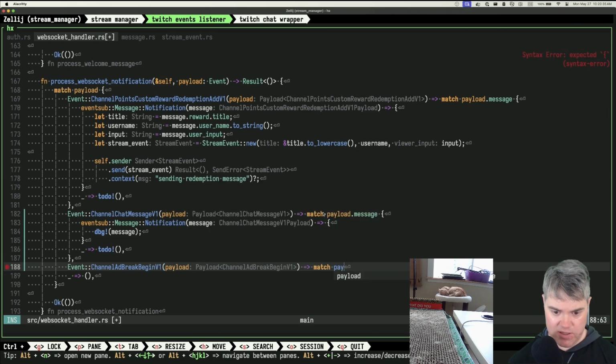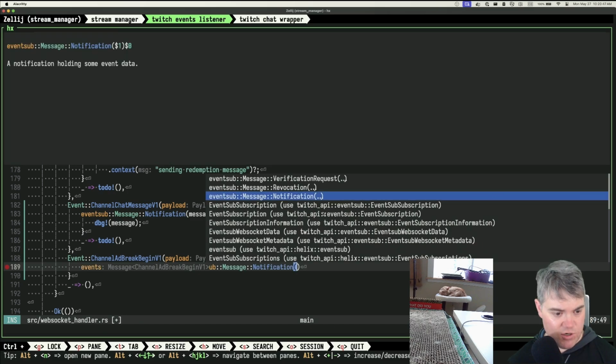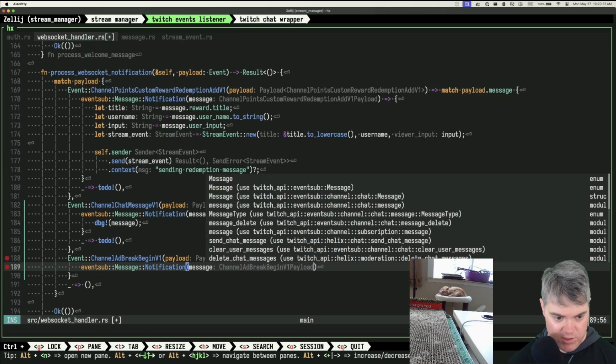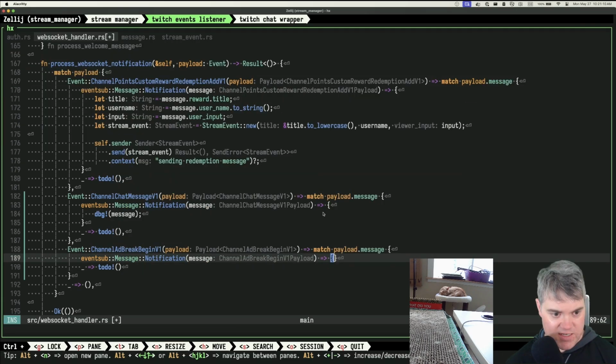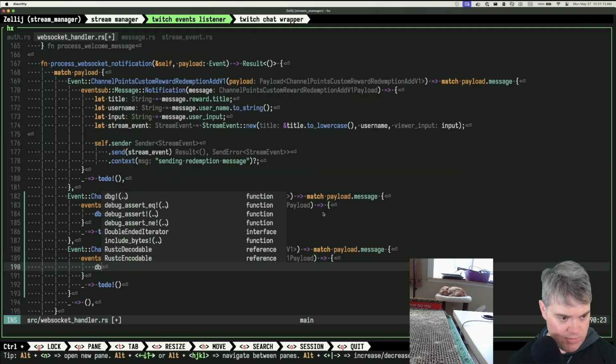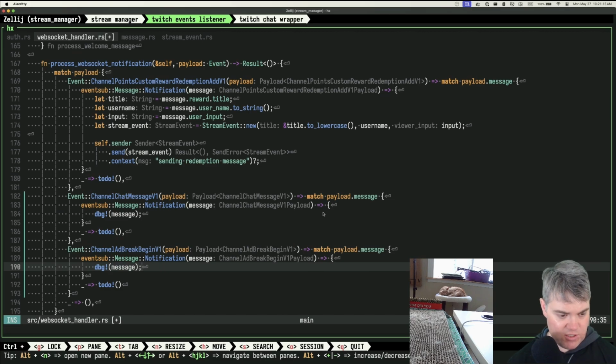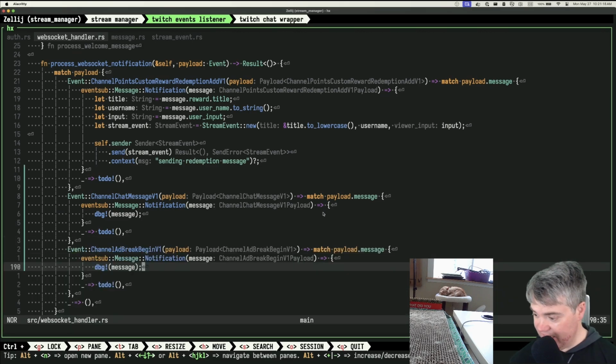So we have our payload. It's gonna be a match on the payload message, EventSub message notification, the real message, and then everything else I'm not sure if it's right or wrong, so we're just gonna do todo. Then we have this message, so I'm gonna just do a debug on this message so we can see what that is next time an ad break starts, which is in 21 minutes. We have plenty of time.